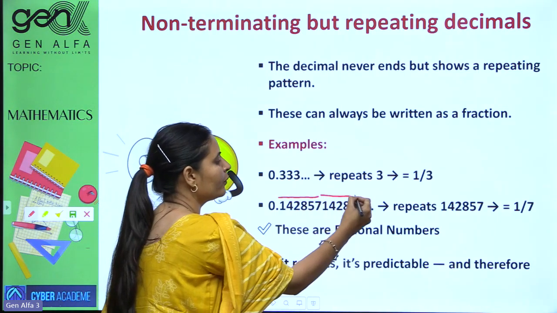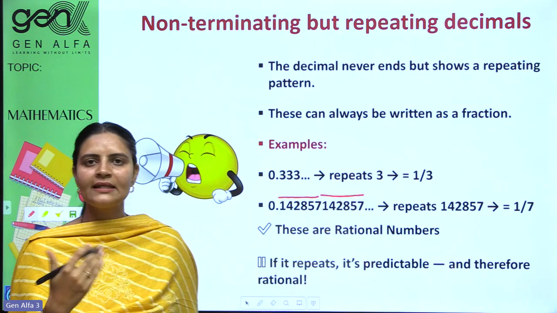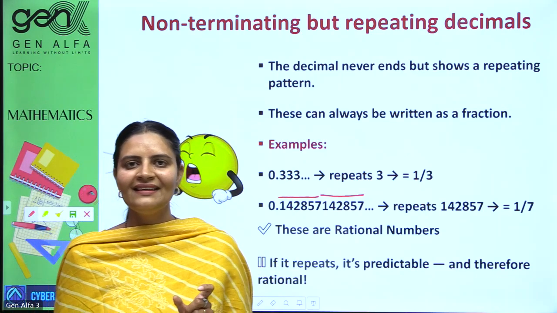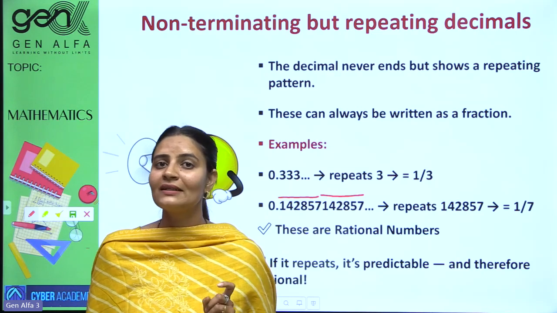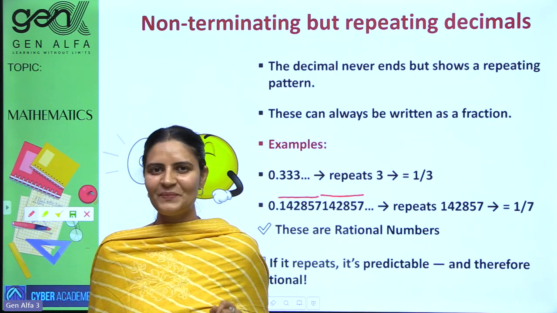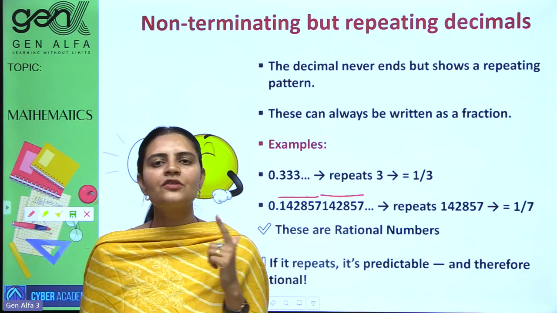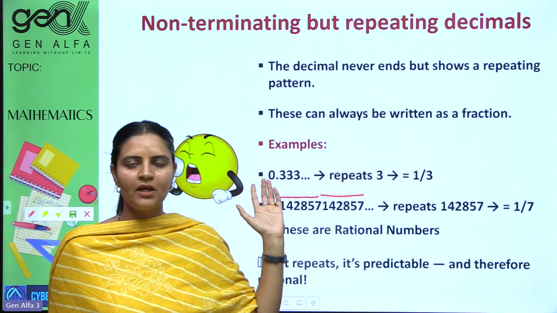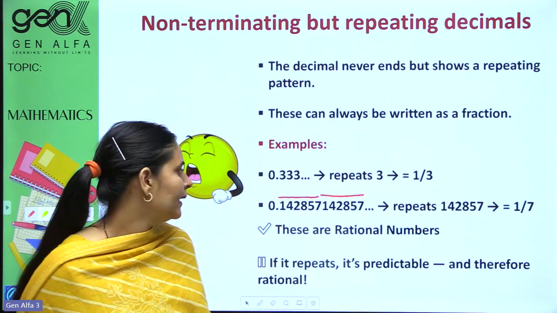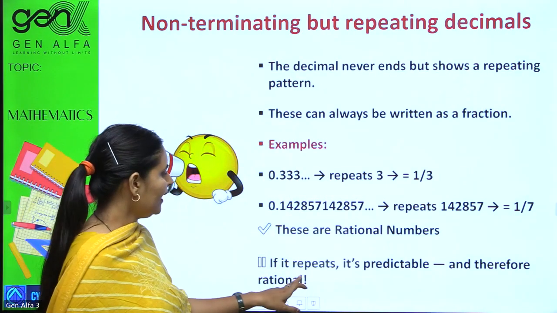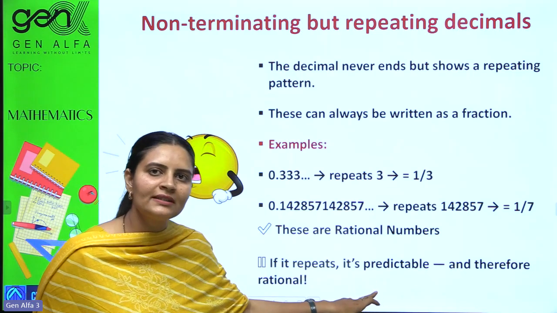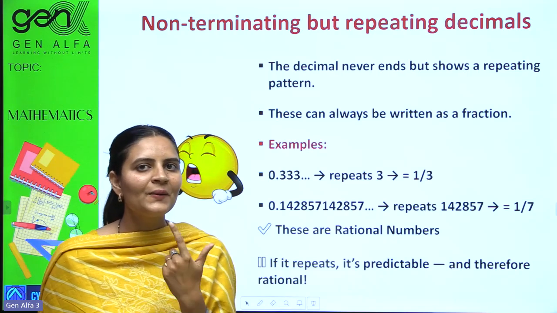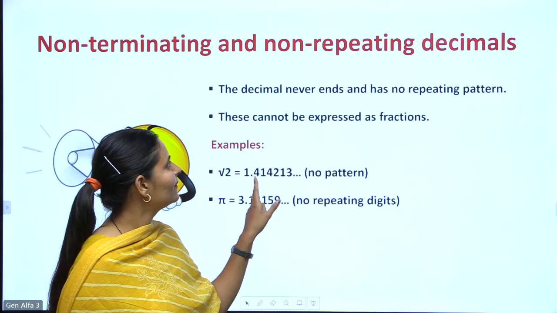1.42857. Again, 1.42857. This number is getting repeated again and again. Yes, a pattern is there. Repeating digits are there, so it is counted in rational numbers, even if it is never ending. We can guess that this number is getting repeated, so that would be counted as rational numbers. If it repeats, it's predictable at some point and therefore rational. If it ends or repeats, rational.